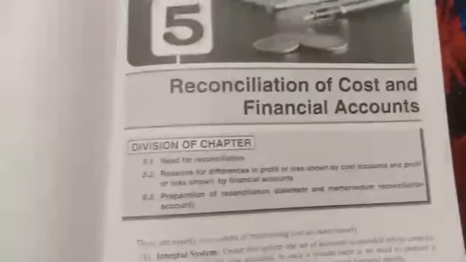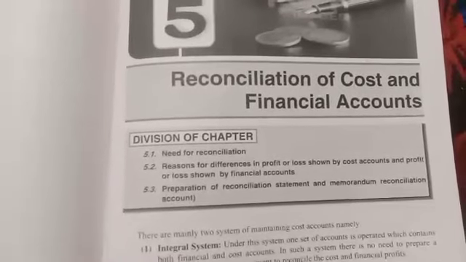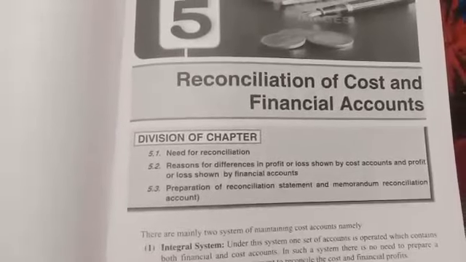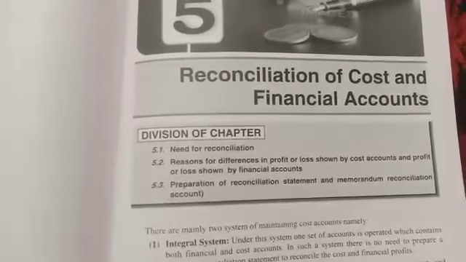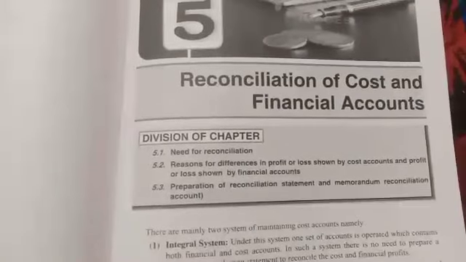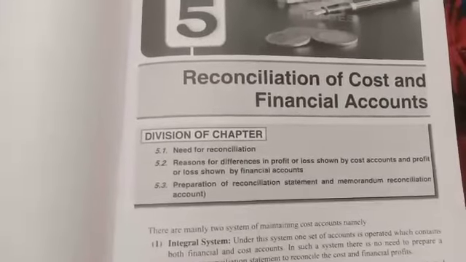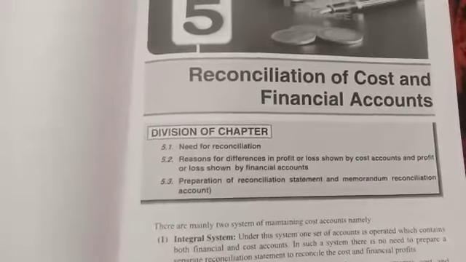It is the fifth unit, but I'll do it as a second unit now, as it is related to the first chapter, so you can easily understand. So, reconciliation of cost and financial accounts. Reconciliation means reconsidering the cost and financial accounts.